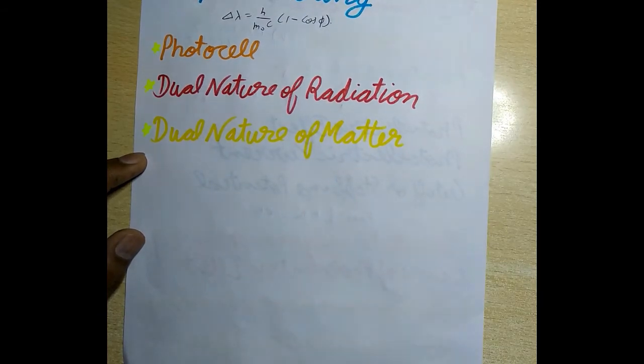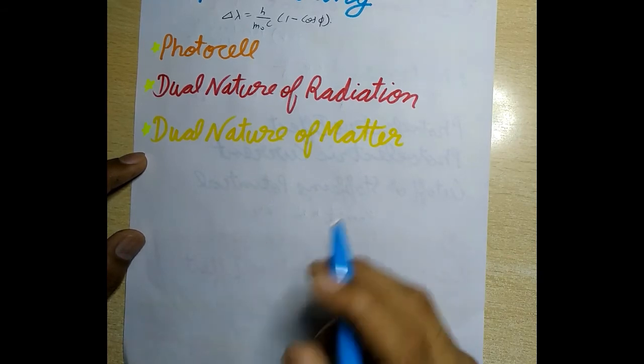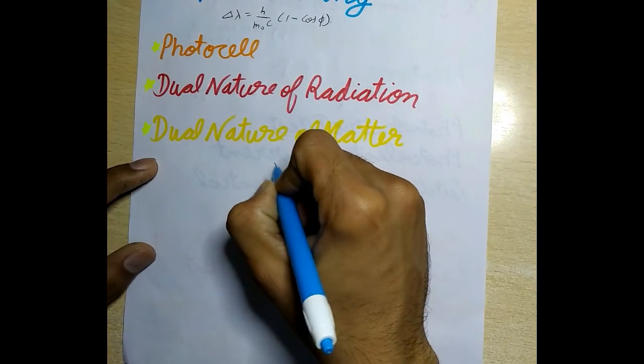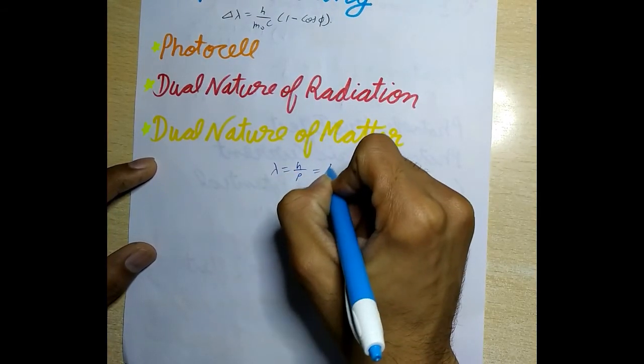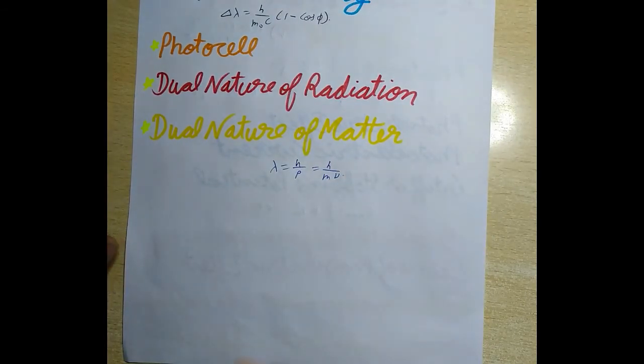So the de Broglie wavelength of a particle of mass m moving with velocity v is given as lambda is equal to h by p, which is equal to h upon m v. So here h is the Planck's constant. The de Broglie wavelength is independent of the charge and nature of the material particles. It has significantly measurable values for subatomic particles like electrons, protons, etc. due to their small masses. For macroscopic objects of everyday life, the de Broglie wavelength is extremely small, quite beyond measurement.